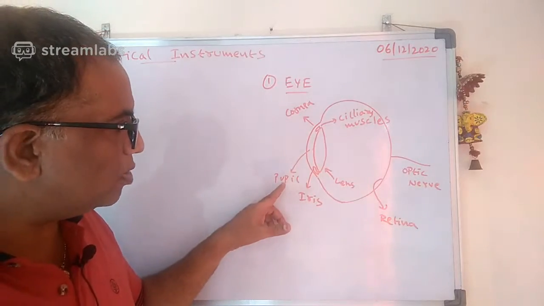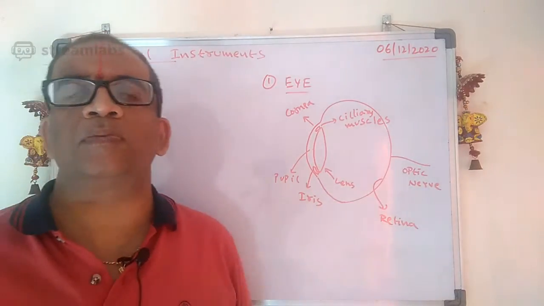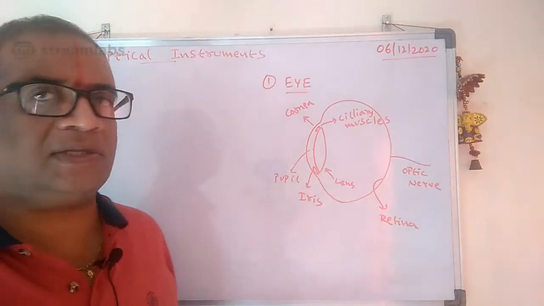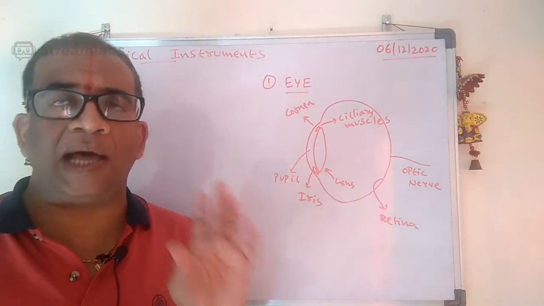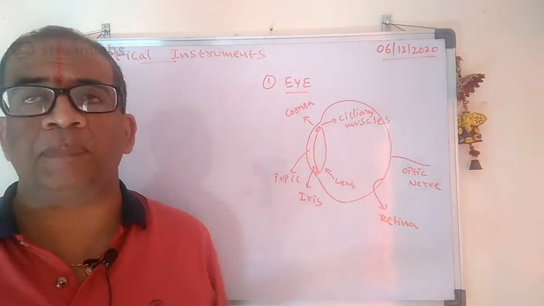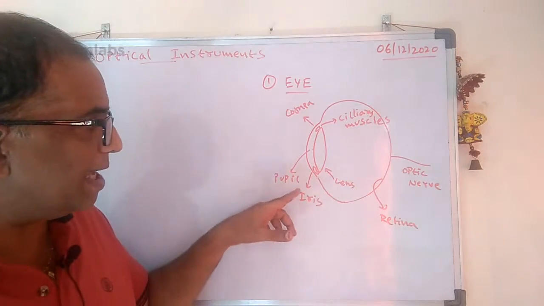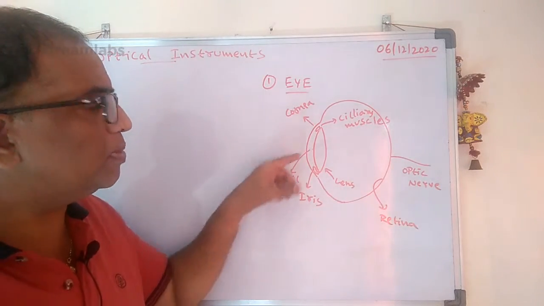And then we have the pupil and iris. These are very, very important points. What is this iris here? The iris is nothing but an opening of the eye through which the light will pass. But look carefully: the iris controls the pupil.